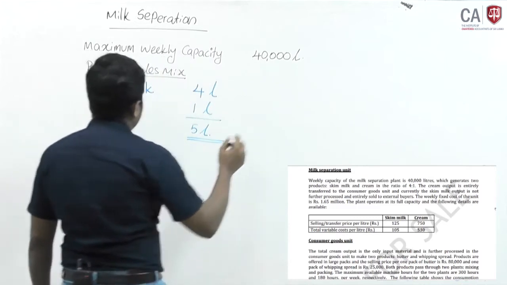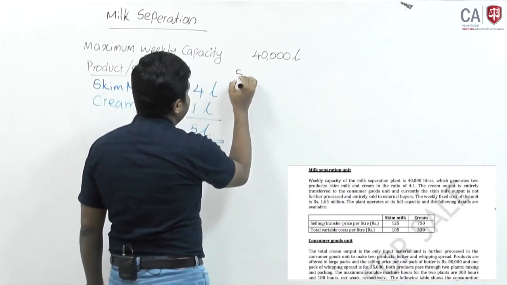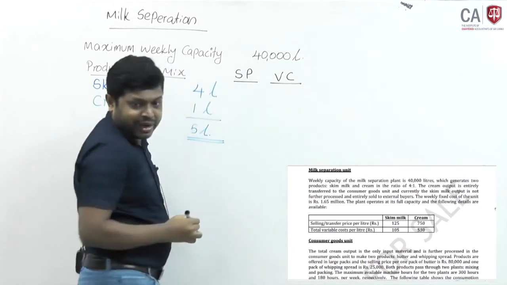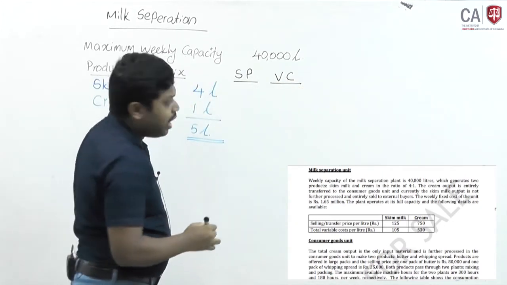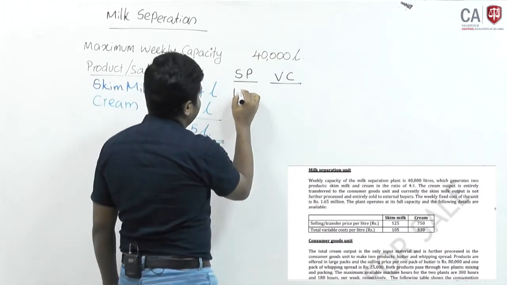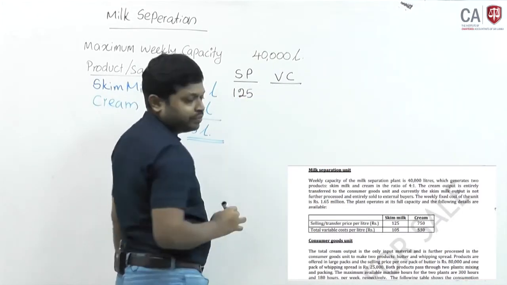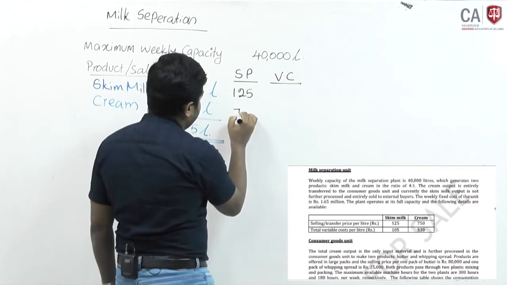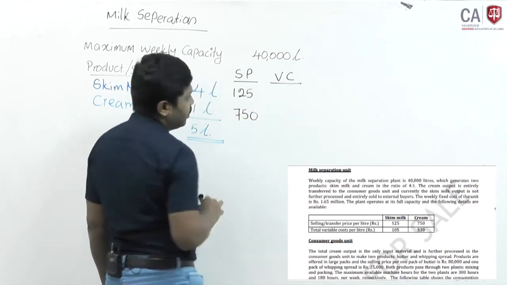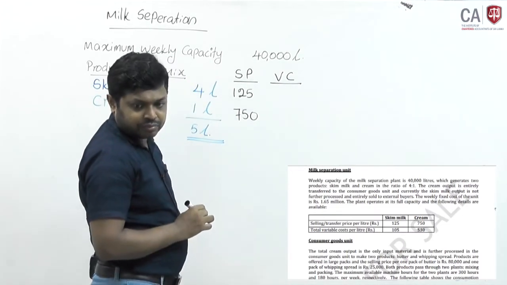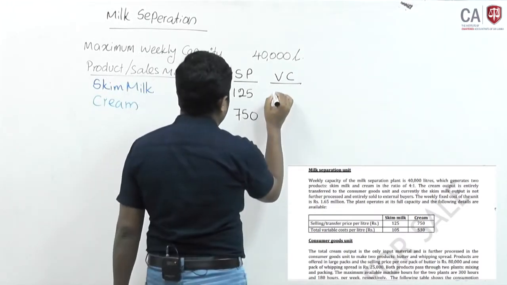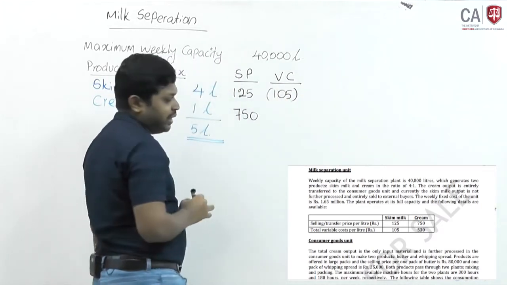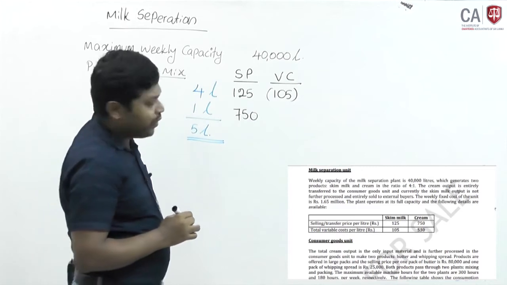Here they have given the selling price and variable cost. Selling price is 125 for skim milk, cream is 750. Variable cost is 105 for skim milk, cream 530.